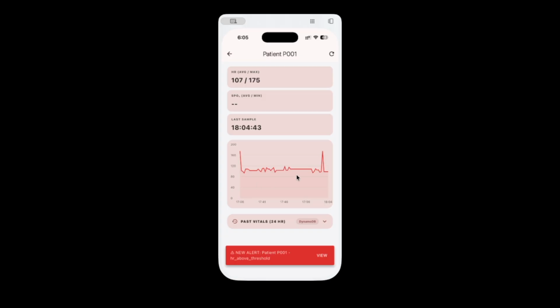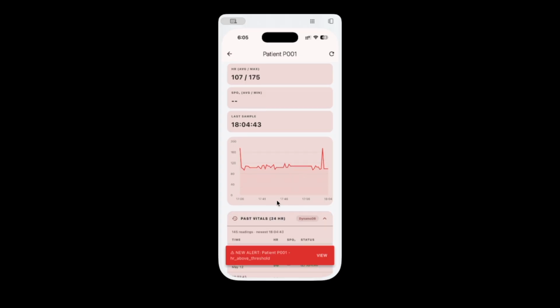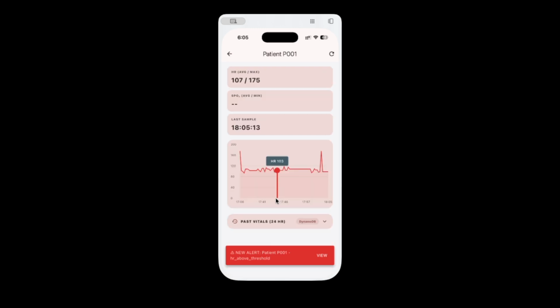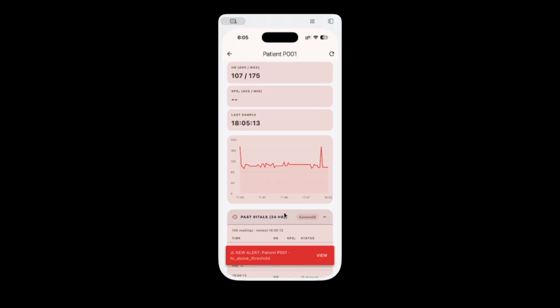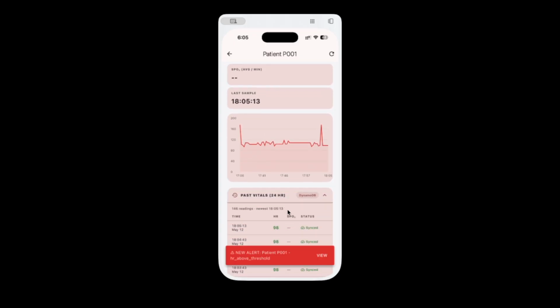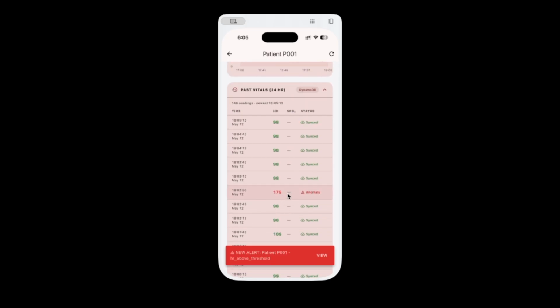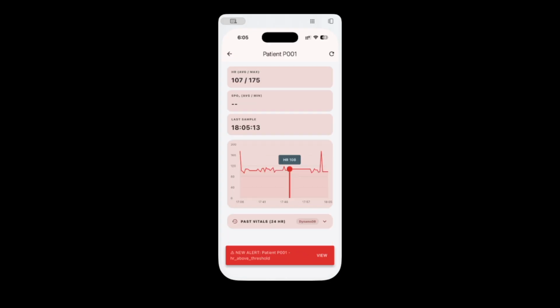When the clinician needs more history, this drawer pulls the last 24 hours, newest first, with the exact fetch time. So if the backend is slow or behind, the staleness is visible, not hidden. Here you can see that the 175 is the anomaly which we triggered on the patient side, which is noted and also sent as an alert. When I click refresh, refresh is idempotent. Tap it once, tap it 5 times, same result. No duplicate state, no race conditions, standard distributed systems hygiene.